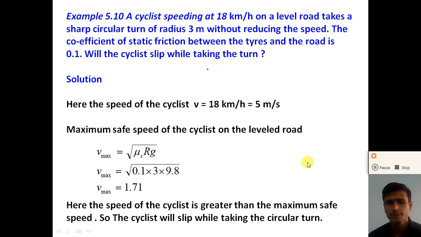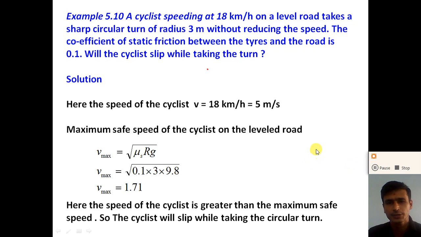And if the speed of the cyclist is less than the maximum safe speed on the circular turn, the cyclist will move without slipping. Now if the cyclist wants to take a circular turn without reducing speed, what can the cyclist do? The cyclist takes the circular turn at some angle. So if the cyclist turns with some angle, the cyclist will be safe, right?